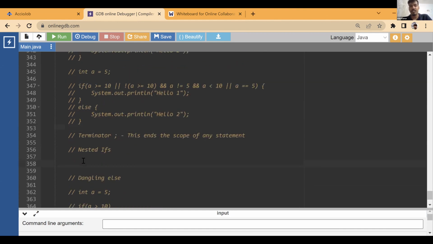So let's move to the next part. We saw relational operators and logical operators. Relational operators can be used to write conditions. Logical operators can be used to write complex conditions. We can write complex conditions using logical operators.